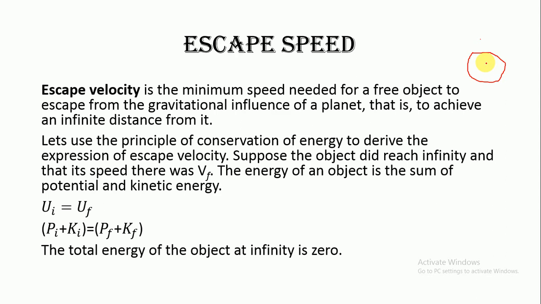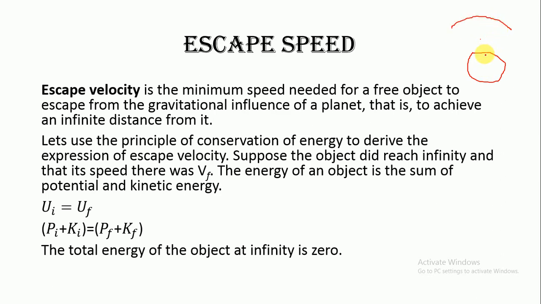But what would happen if we are able to give the object a speed so that it goes out of the gravitational force of the earth? Suppose this line I have drawn is at infinity, and let us consider that the earth is able to attract any object till this boundary.